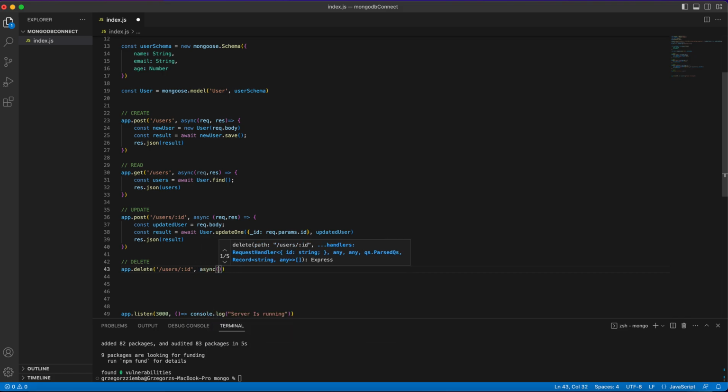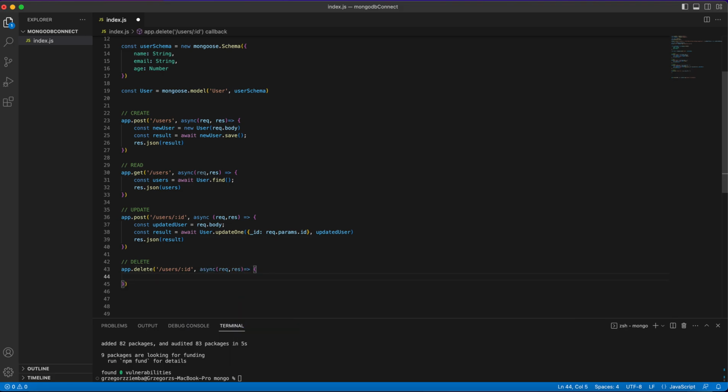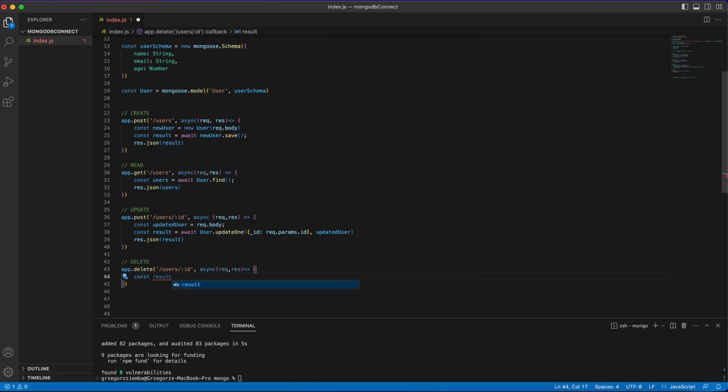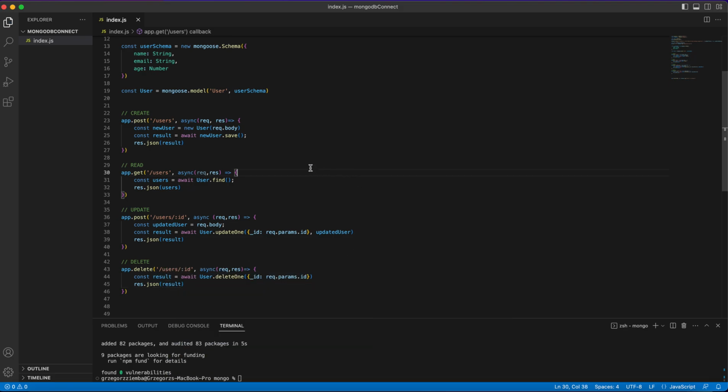And with that in mind, we'll just create the asynchronous function, and we need only two things over here. To be honest, we'll need only one, but we want to have the result also. So const result equals await user, so we get to our database model, and right there we only delete one. And of course, we get our ID from request.params.id that we are passing over here. And the last thing is the JSON result, and we save it.